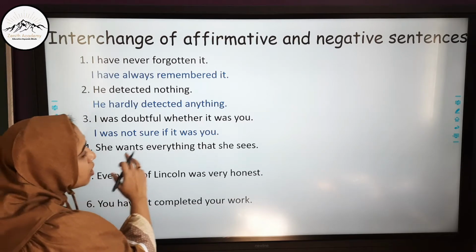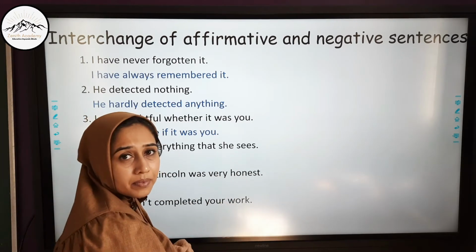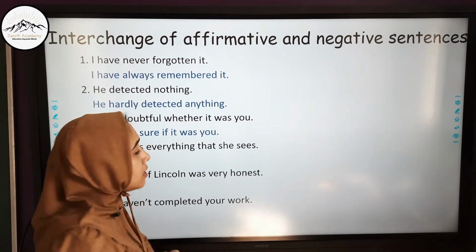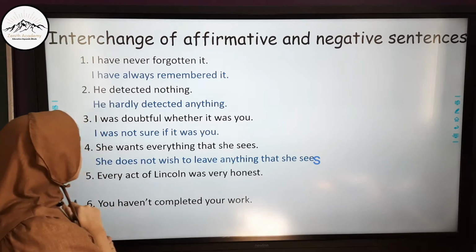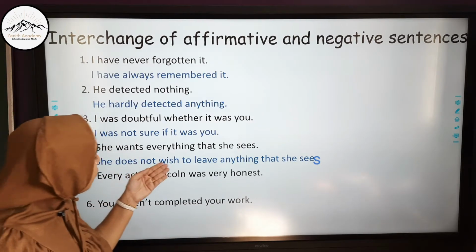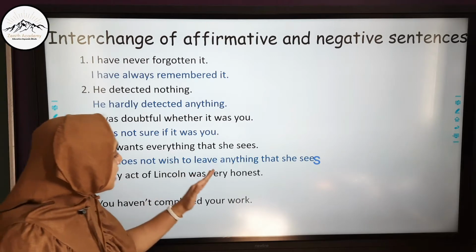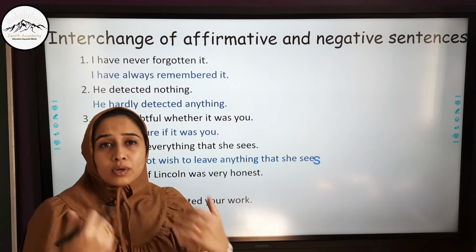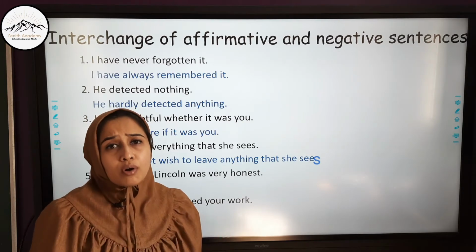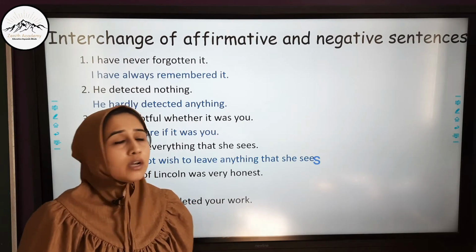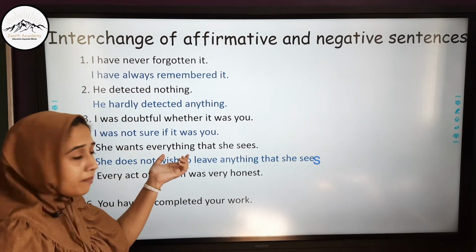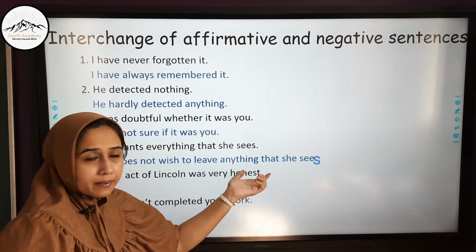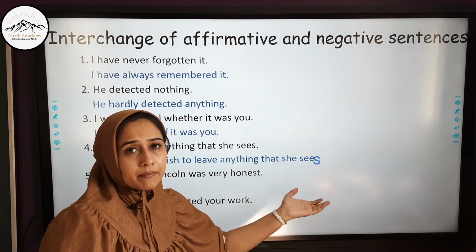Next one is, she wants everything that she sees. This is again an affirmative sentence. So a negative word has to be used over here. She does not wish to leave anything that she sees. Now, she wants and wish to leave. The opposite of want is you let go of the particular thing or leave it. So she wants everything. She does not wish to leave anything. The opposite of everything is anything. That she sees remains the same.